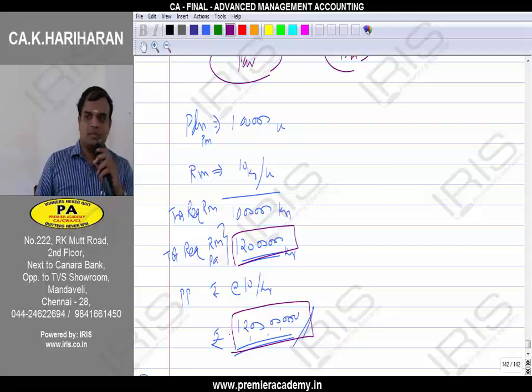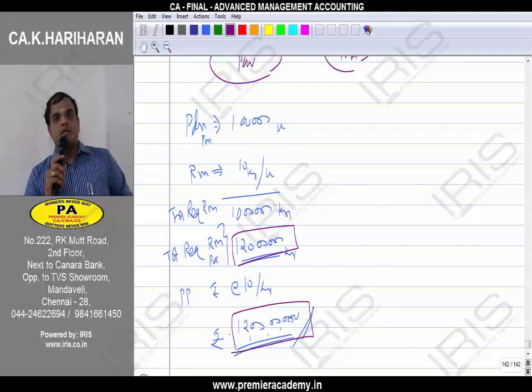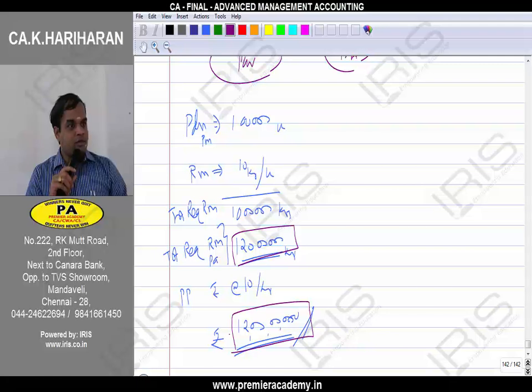Now, how much are you going to spend on your dress material? Last Diwali, how much did you spend, Rama? 1,500. 1,500 was spent for purchasing the dress material.